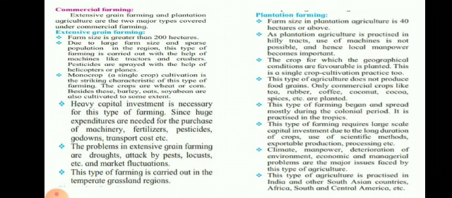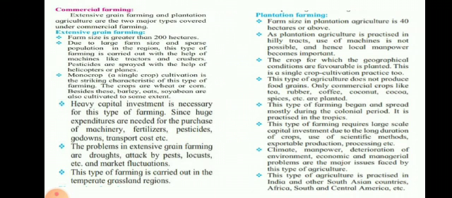Commercial farming. Extensive grain farming and plantation agriculture are the two major types covered here under commercial farming. Extensive grain farming. Now let us see what is extensive grain farming. Farm size is greater than 200 hectare. That means quite a big piece of land is there.